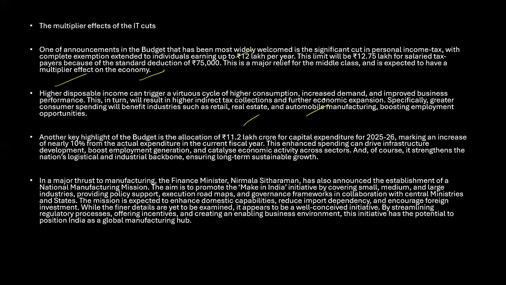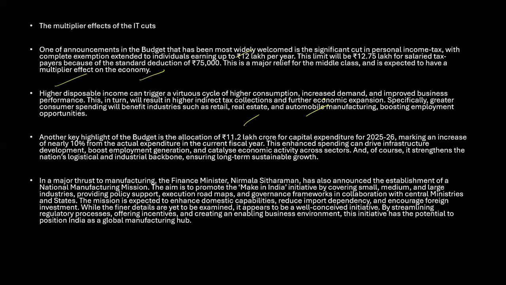Now another thing is that capital expenditure will also increase. The budget allocation of 11.2 lakh crore for capital expenditure for 25-26 is an increase of nearly 10% over actual expenditure in the fiscal year. This will enhance infrastructure development, generate employment, and stimulate economic activity. Investment in the logistics and industrial sector will contribute to long-term sustainable growth as well. So these are some of the important highlights that we have.